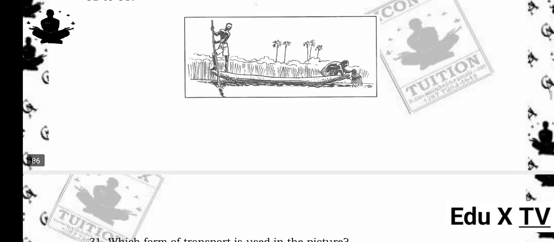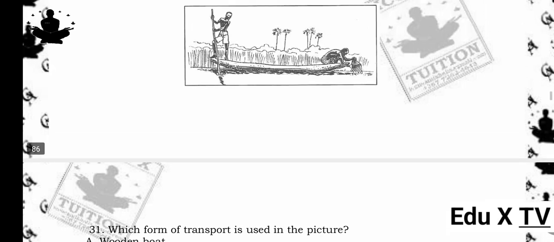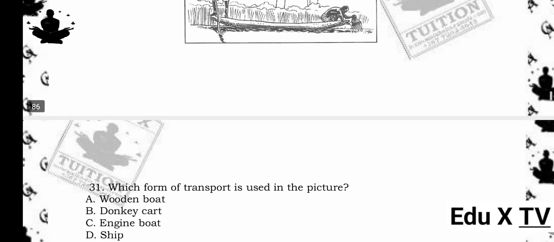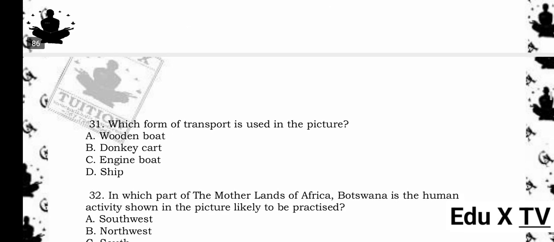Study the picture below showing a mode of transport to answer questions 31 to 33. A picture showing a man in a wooden boat. 31. Which form of transport is used in the picture? A. Wooden boat. B. Donkey cart. C. Engine boat. D. Ship. The answer is A. Wooden boat.